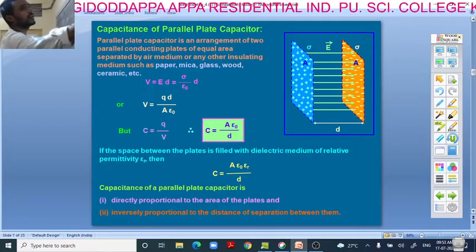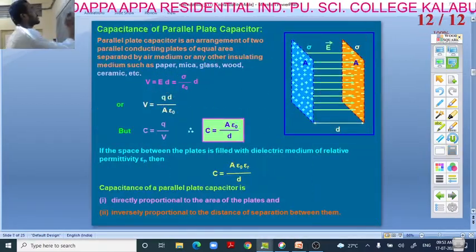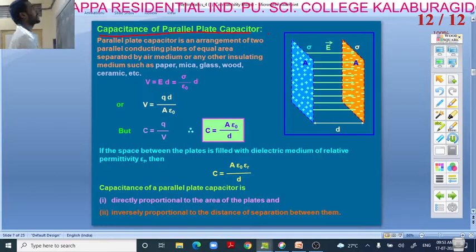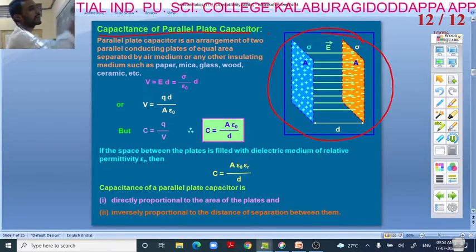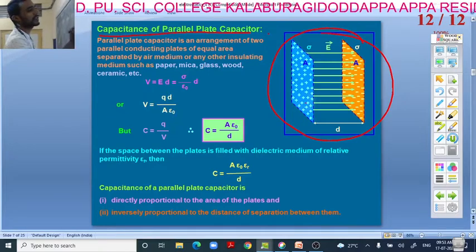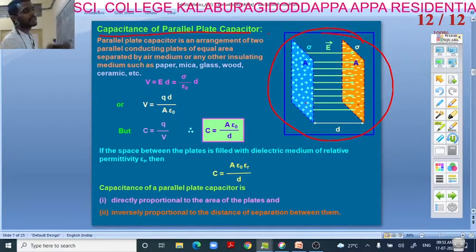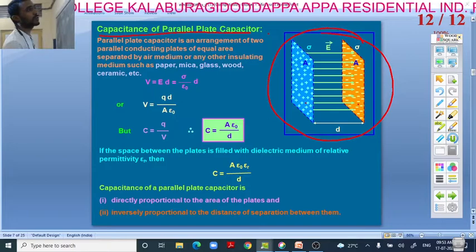Okay, here our important discussion is the capacitance of a parallel plate capacitor, right? See here we have the arrangement of a parallel plate capacitor. This plate is positively charged, this is negatively charged, and an electric field will be set up between the two plates.